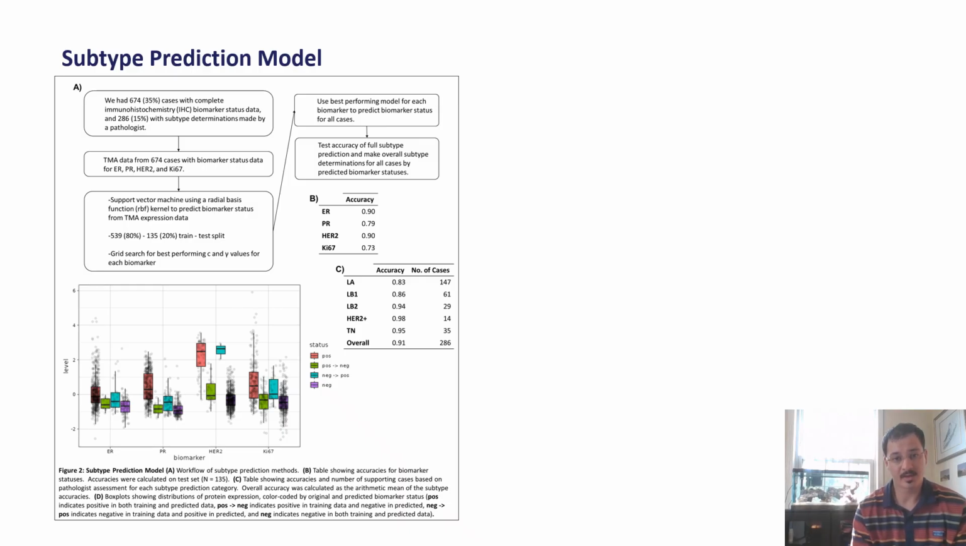And we tested the accuracy of those predictions against the test set. We then extrapolated those predicted biomarker statuses to an overall subtype call for every case and tested the accuracy of those overall subtype calls against the 286 cases that we had with subtype determinations made by a pathologist. We used these predicted IHC subtypes as a covariate in our differential protein expression analysis.